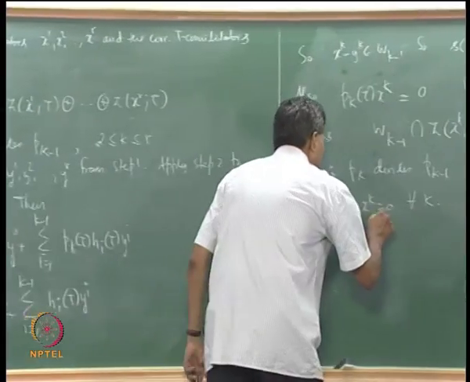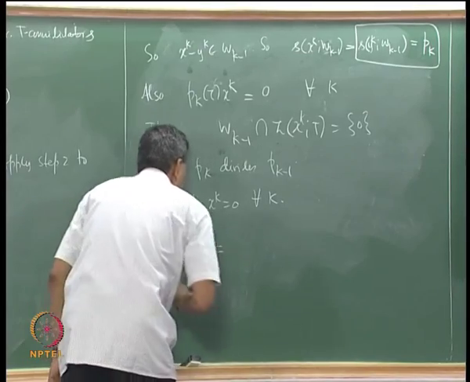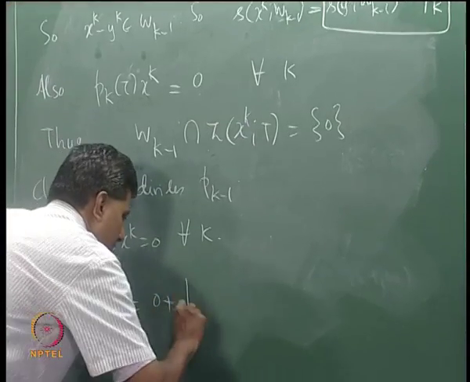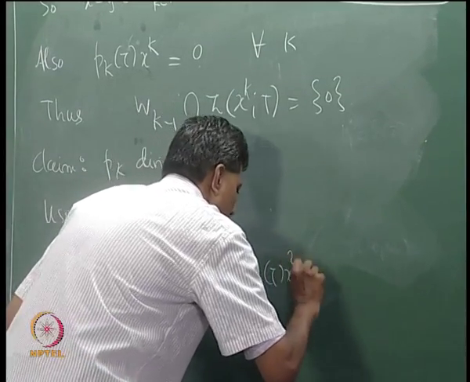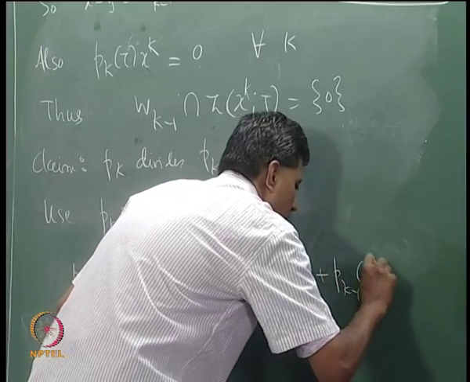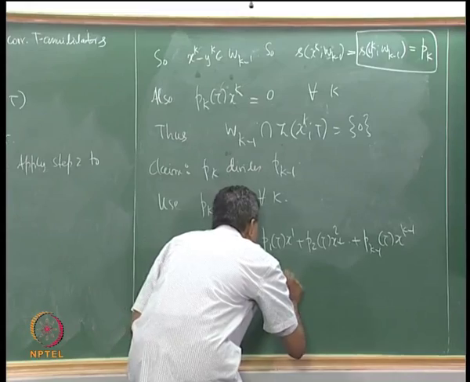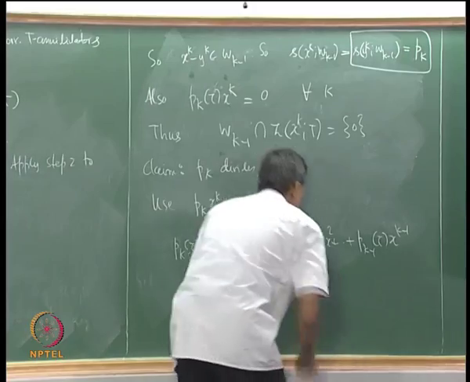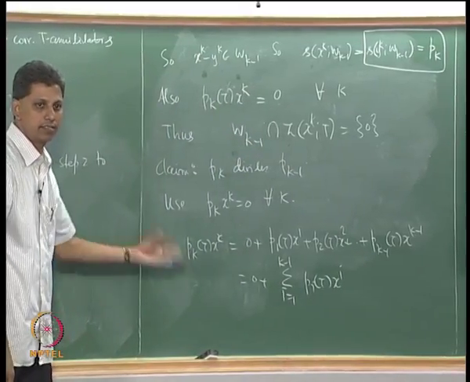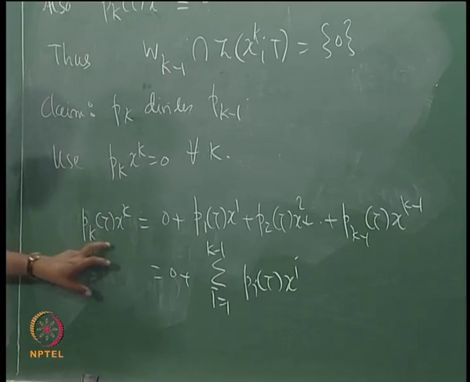So I also observe p_k(T)x_k is 0. So I have p_k(T)x_k equals 0 plus p_1(T)x_1 plus p_2(T)x_2 plus etc. plus p_{k-1}(T)x_{k-1}. All that I have done is to write 0 as a sum of zeros. I can write this as 0 plus the summation i equal to 1 to k-1 of p_i(T)x_i, just to get this similar to that representation. What have we done?